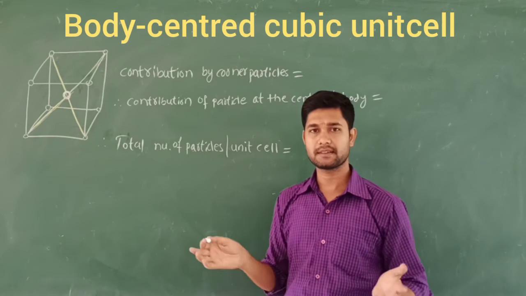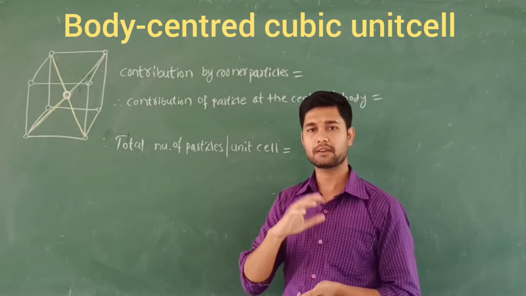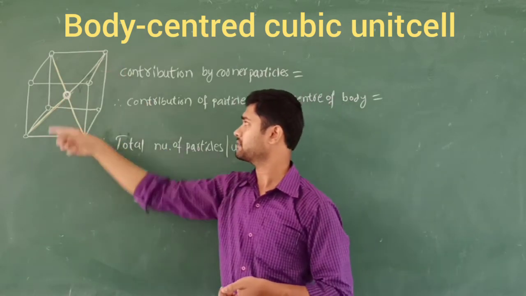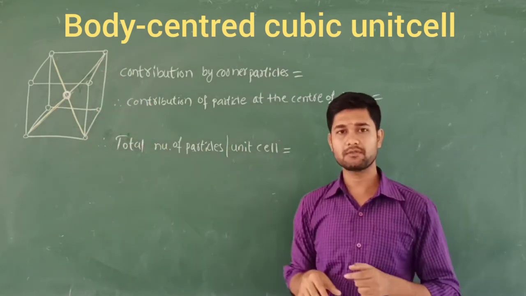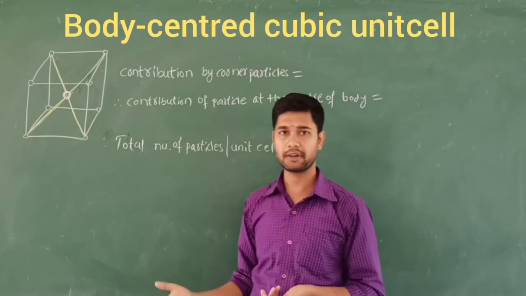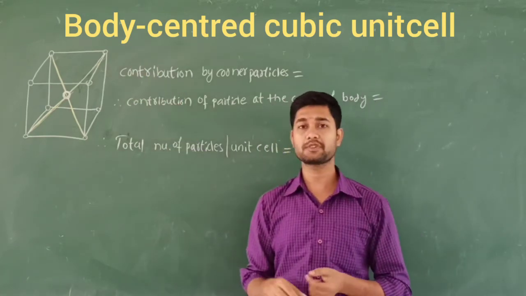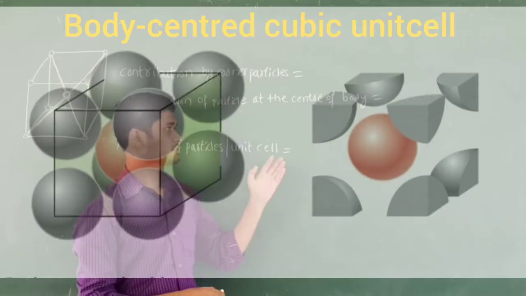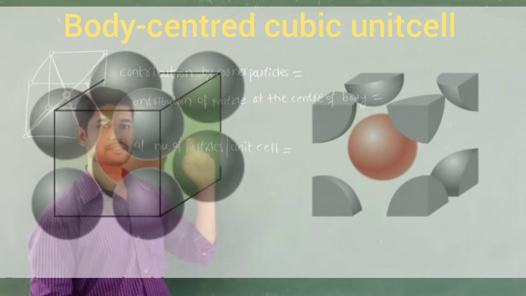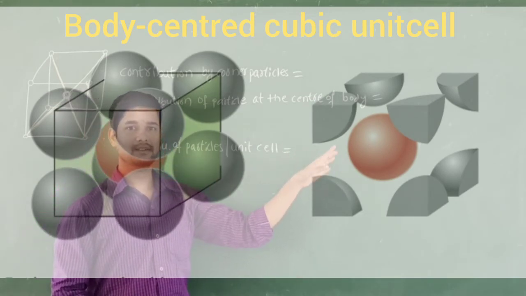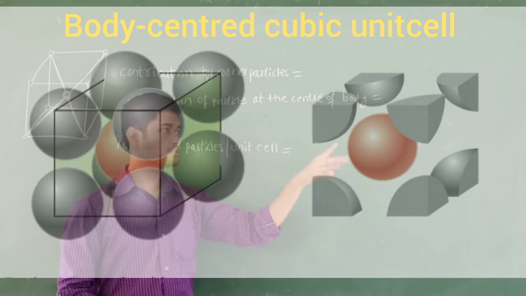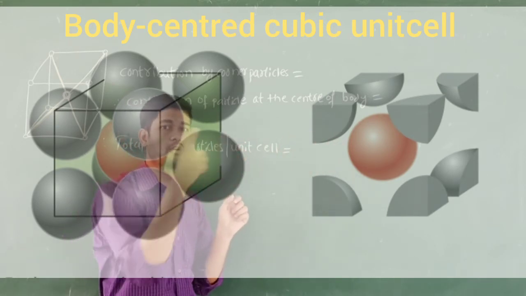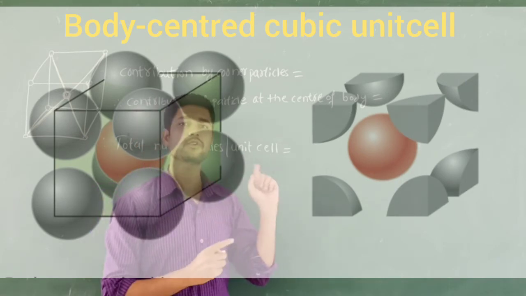When compared to the simple cubic unit cell, everything is the same. Only this extra particle will be there, right? So in the cubic structure, the 8 corners are occupied by 8 particles, and each particle is shared by 8 other unit cells, as we discussed in the simple cubic unit cell. When you see the 3D model of the BCC, you are going to observe that everything is the same as the simple cubic unit cell, but at the center of the body one more extra sphere will be there. So that we are going to calculate here.